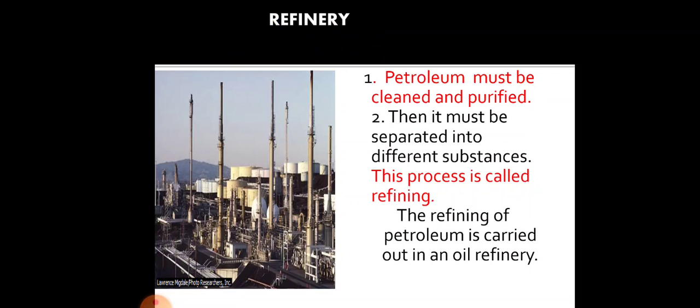Refinery. Here you can see the picture of an oil refinery. Petroleum must be cleaned and purified. Then it must be separated into different substances. This process is called refining. The refining of petroleum is carried out in an oil refinery.